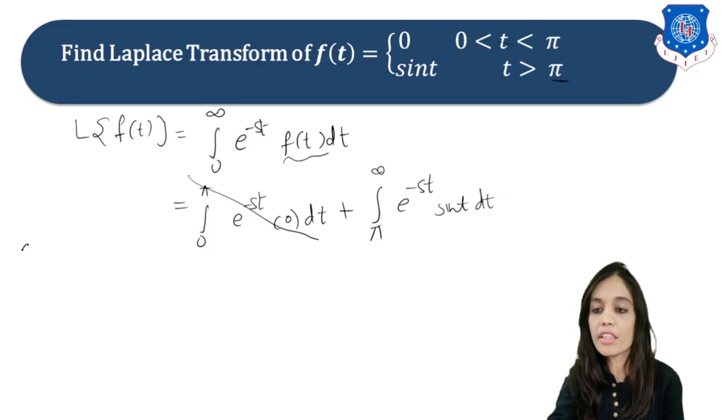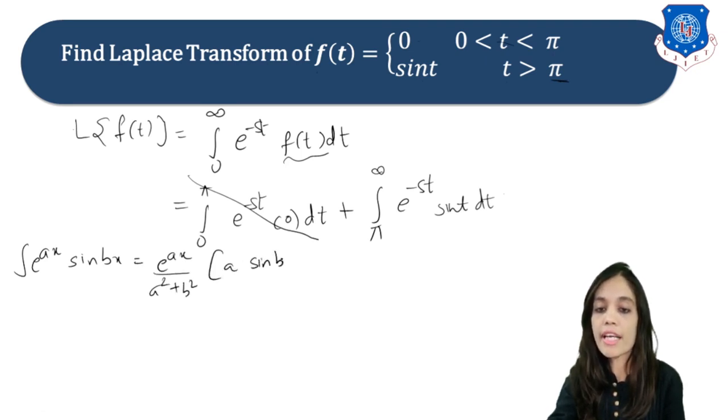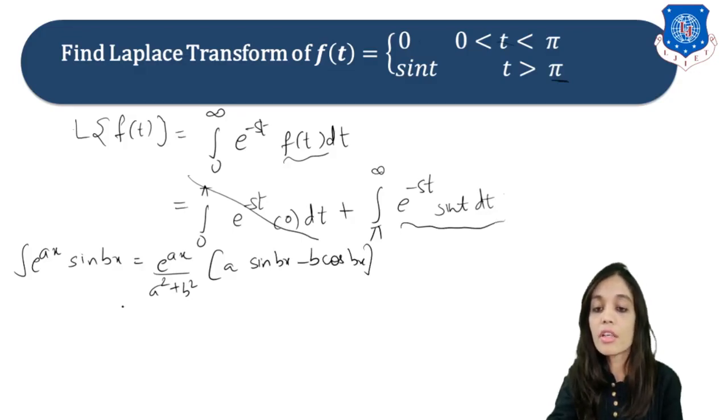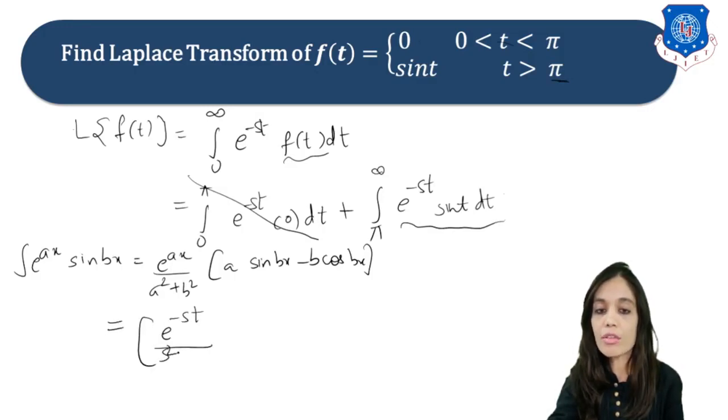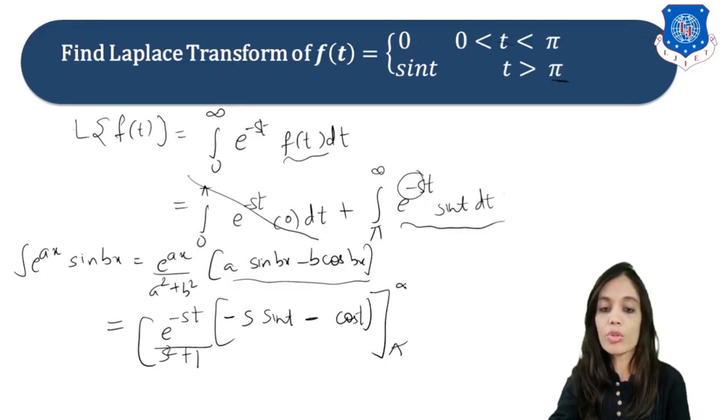Now just use the formula that we have used previously, that is the integral of e raised to ax sin bx, which is equal to e raised to ax upon a square plus b square, times a sin bx minus b cos bx. Using this we can simplify. So what you will get is e raised to minus st upon s square plus 1, because your a is minus s and b is 1, right? Again put in this also. So you will get minus s sin t minus cos t. Write your limits, they are pi to infinity.